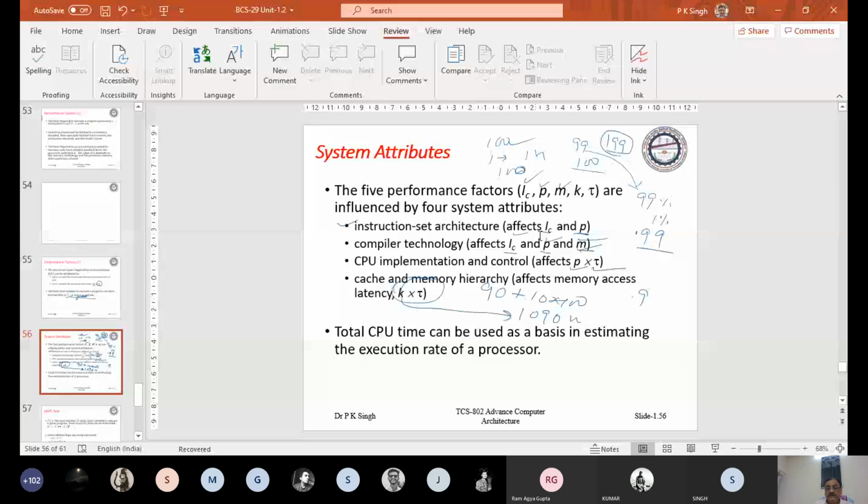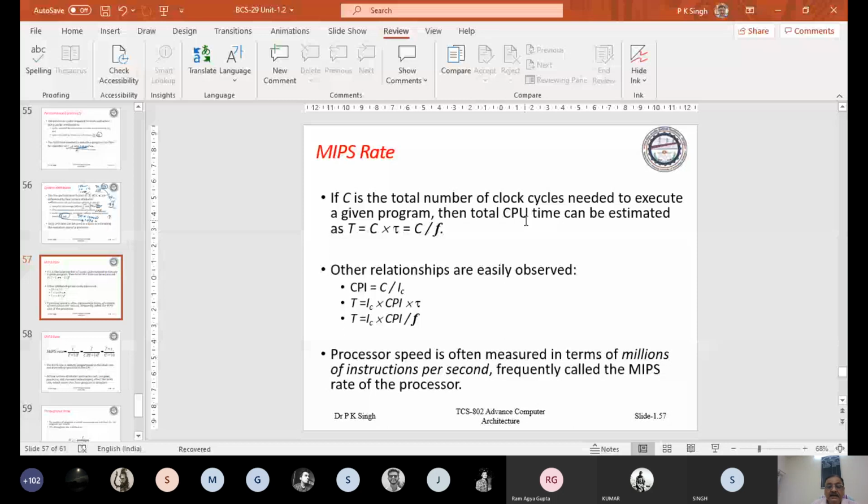We will discuss this. Now the MIPS rate, million instructions per second. For high-computing machines, the performance is written in MIPS and megaflops.